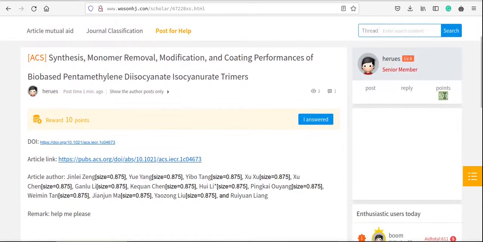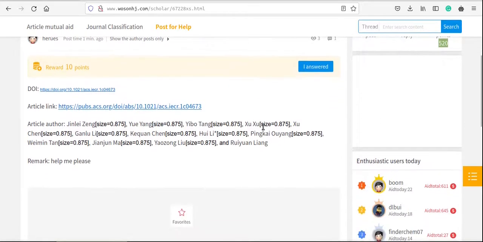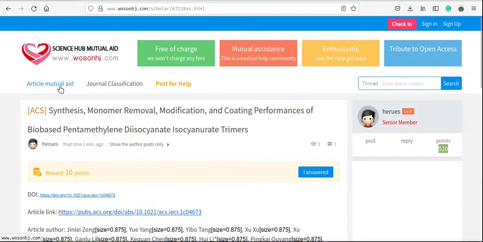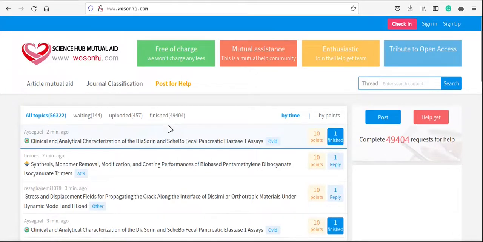As you can see, there are some points, but this is nothing very serious. This is just a matter of, okay, I have requested a paper, you have provided it to me, and if I accept whatever you have provided, then I can adopt it, right? And if I adopt it, you will get some points. That's all. So how do we really post to this portal? Let us see. So first I'll go to article mutual aid here, and I need to click on post for help, right? That is the step.